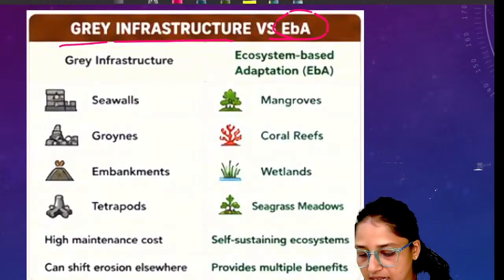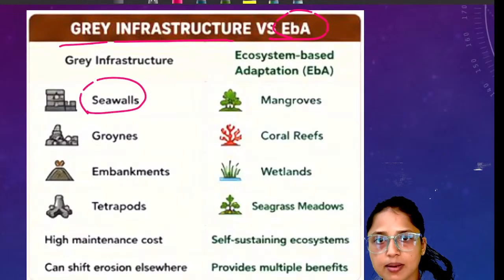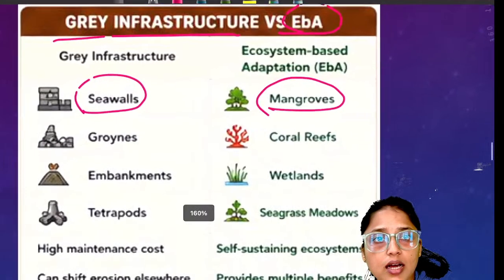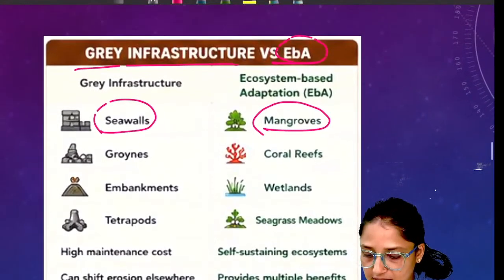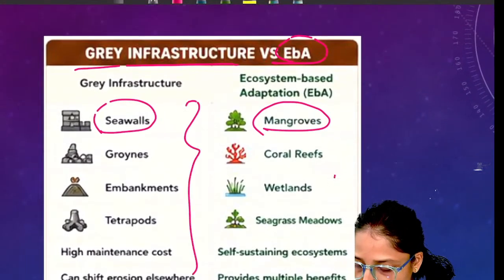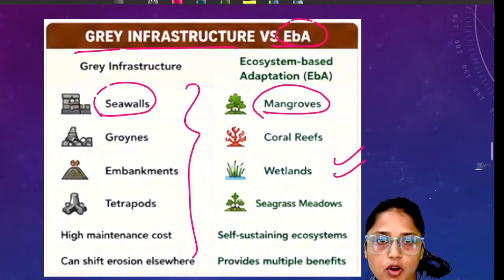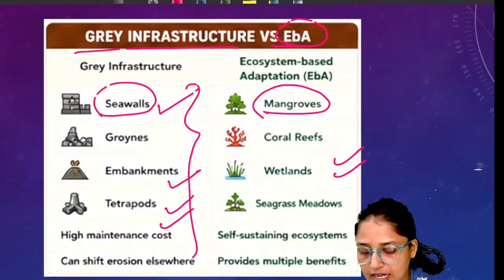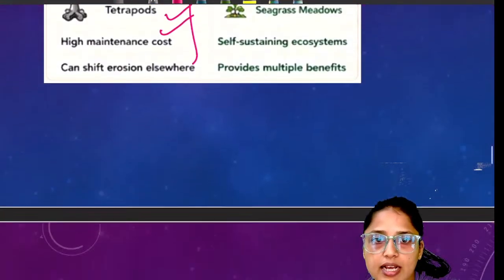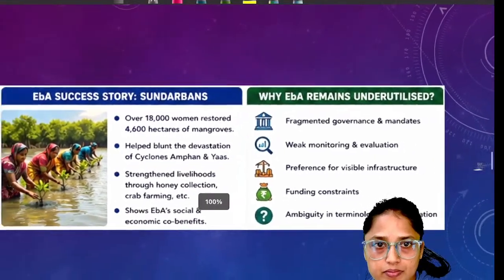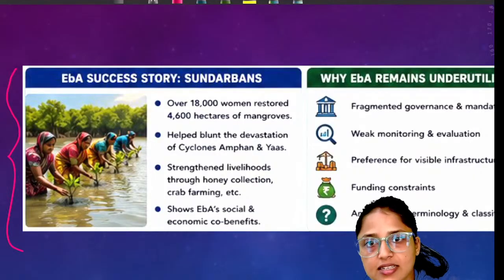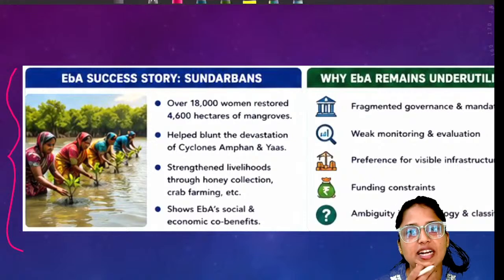Grey infrastructure example: the sea walls. Ecosystem-based adaptation example: mangroves. These are just examples, because examples of ecosystem-based adaptation we already discussed. For example, sea walls, embankments, tetrapods, all these are examples of grey infrastructure. Now for environment-based adaptation, this case study you can use in your GS paper 3, so you can take a screenshot.